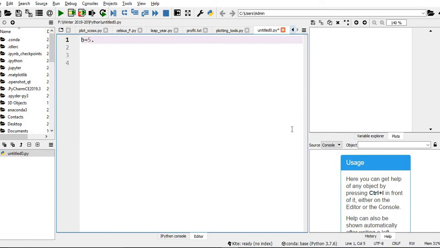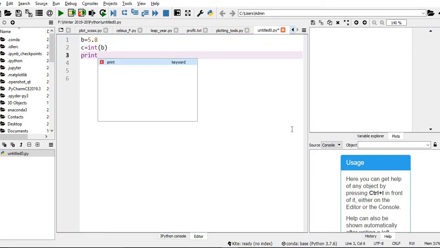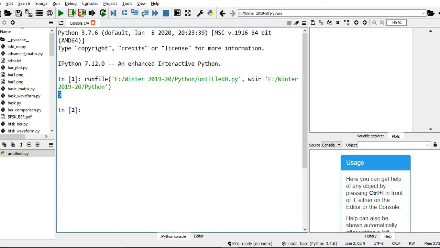So let me define b equal to 5.8, some number. c is equal to int of b. Print c. Execute this. You just see it is 5. 5.98 is rounded to the lowest integer. Now if you see the type of c, it is an integer. But if you check the type of b, it is a float. We have converted a float to an integer.